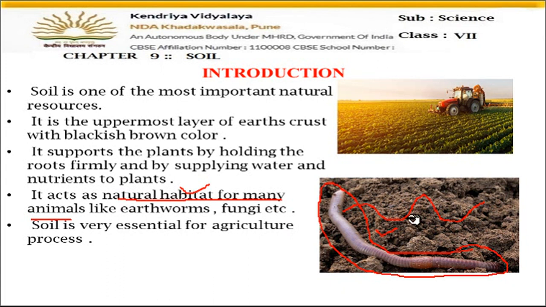And when the soil becomes loose, air can go inside, which is very important for the growth of the plants. So earthworms, fungus, many bacteria, snakes, rabbits, rats, they all live inside this soil. So it is the living place for many of the animals. And soil is also very important for agriculture, for growing plants. Without soil, the plants cannot be grown, and the food supply for the people cannot be fulfilled. So this is the importance of soil.